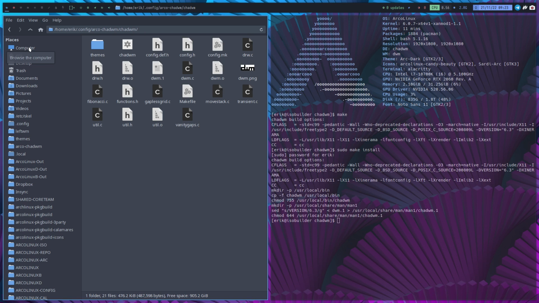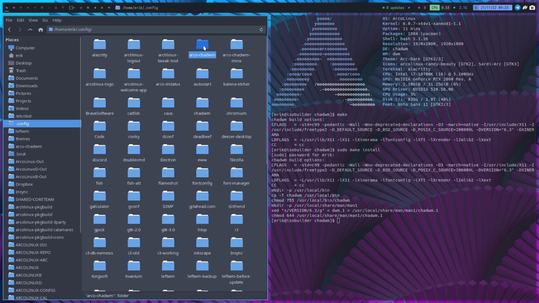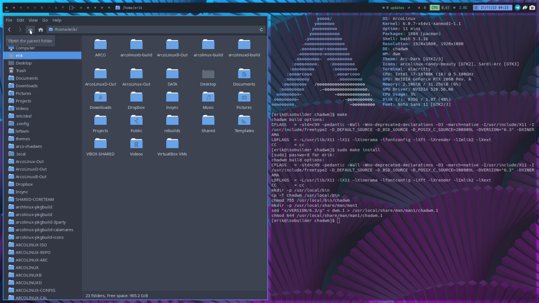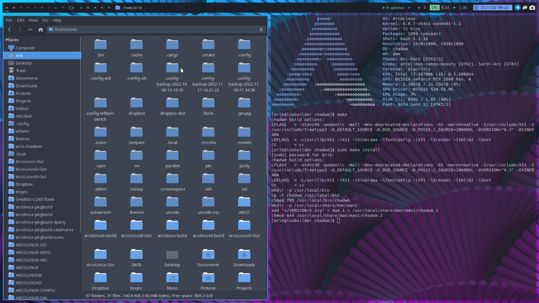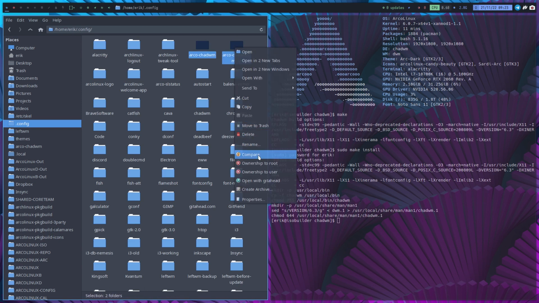But this is what you need to do if you have a different kind of idea. How should CHADWM look like? What should it do? And then you change anything in here and make sure you always have a backup. I know if you do skel, there is ATT, right? There is this configuration. It makes backups, all kinds of backups, but it's easier just to make a copy and then compare, right? Easily, everything is back in there.